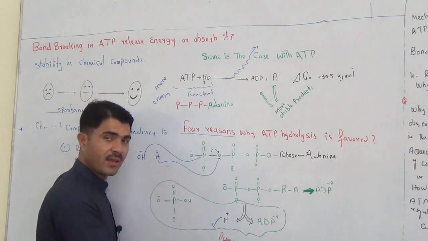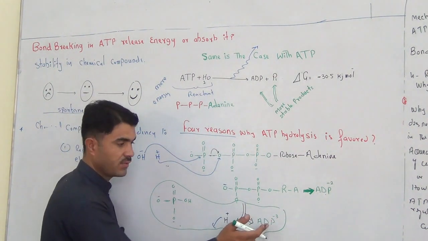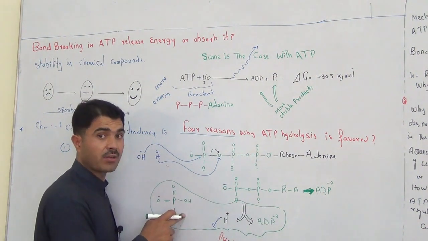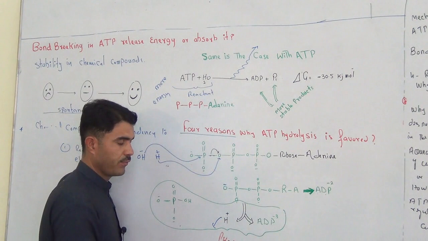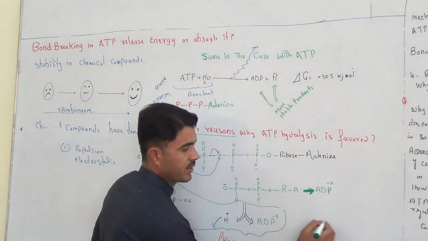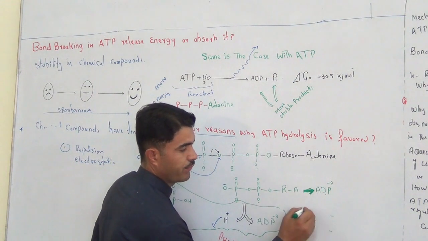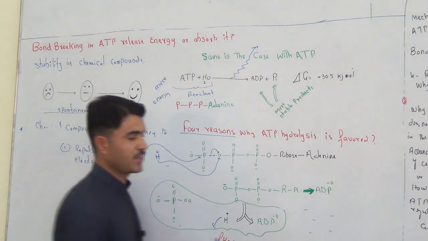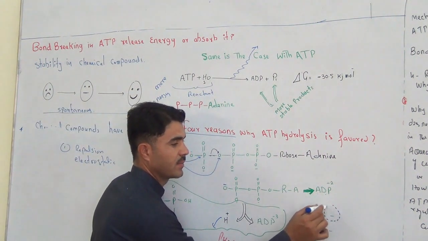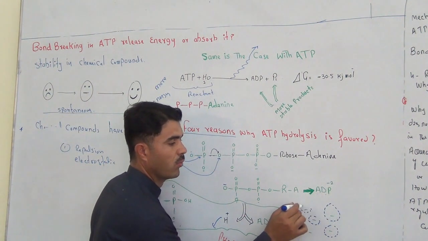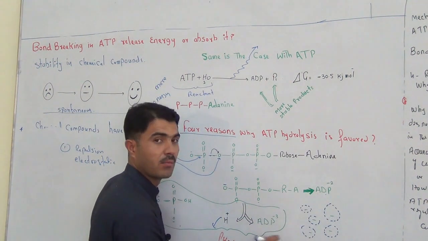So you would definitely answer that there are 3 negative charges with ADP and 2 negative charges with the inorganic phosphate. So we got 5 negative charges. Now around these 5 negative charges we will find water molecules, more water molecules, more hydration.